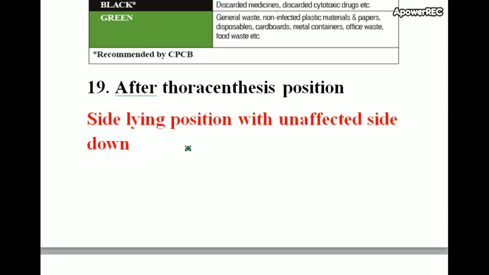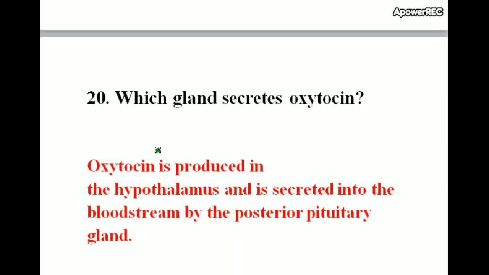After thoracentesis, the position is side-lying with the unaffected side down. Which gland secretes oxytocin? Oxytocin is produced in the hypothalamus and is secreted into the bloodstream by the posterior pituitary gland.